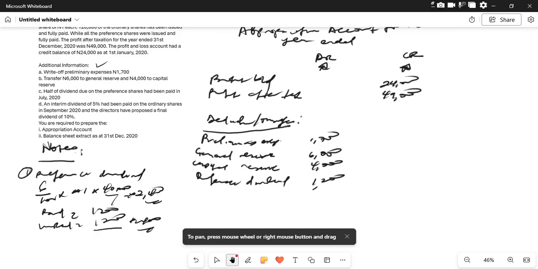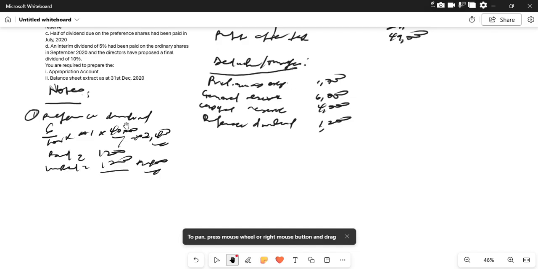Now we also have other information. The interim dividend of 5% has been paid on the ordinary share. So let us calculate the interim dividend, number two.